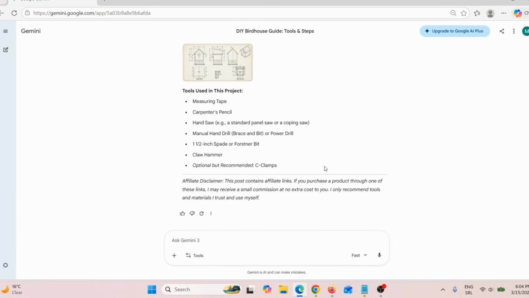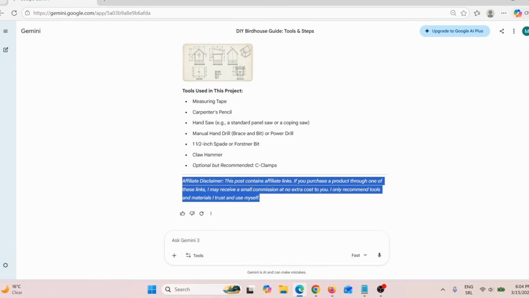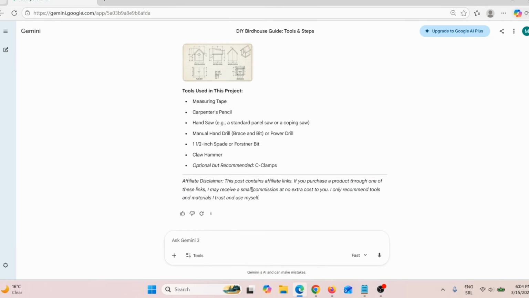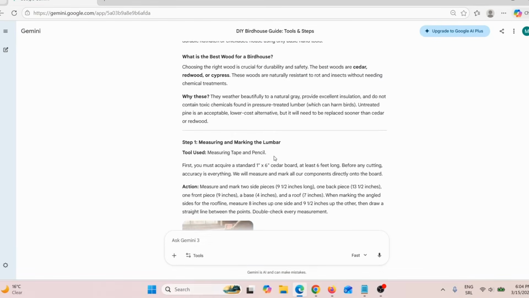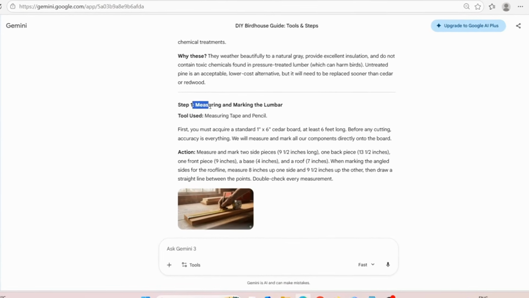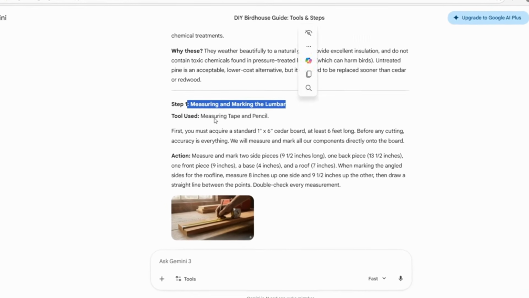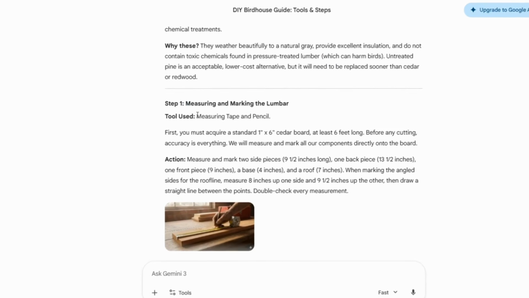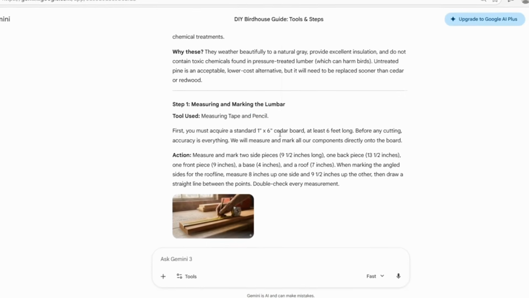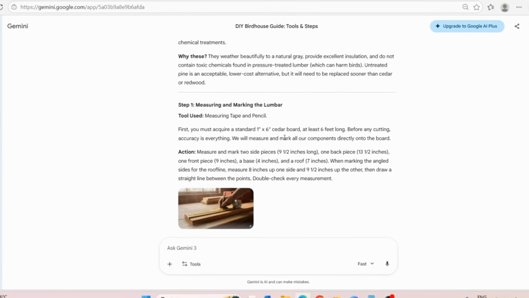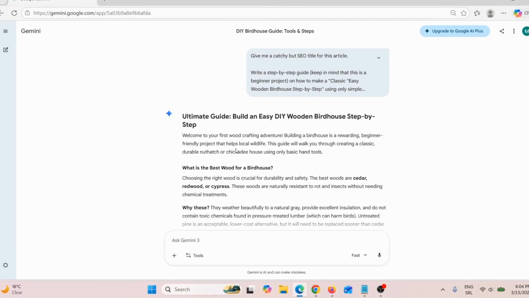So what I need to do, and here you can see, this is an affiliate disclaimer. That is really, really important, like I mentioned. And here you can see, for example, let me just scroll here. Here you can see measuring and making the lumber, okay? And here you can see tool used, measuring tape and pencil. They state each tool for each step that you need to use. That is beginner friendly. So what I need to do, I simply need to copy this title here.